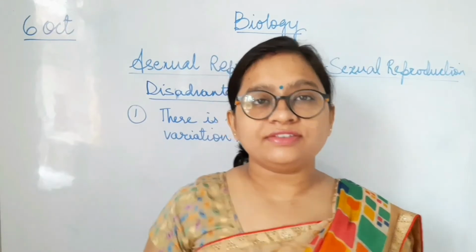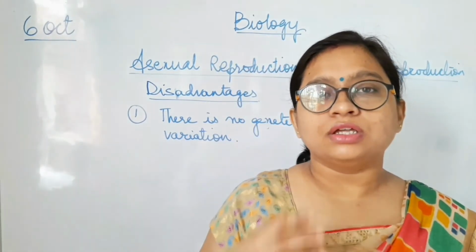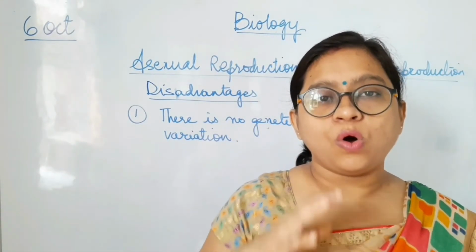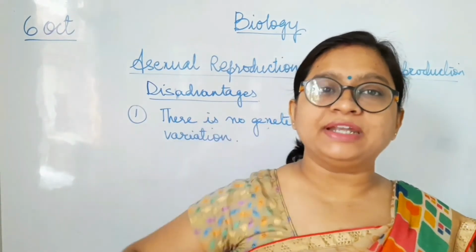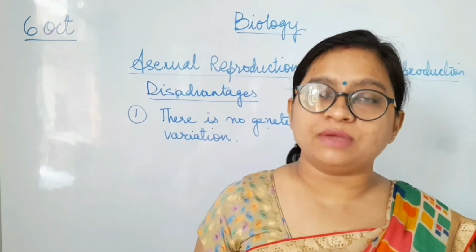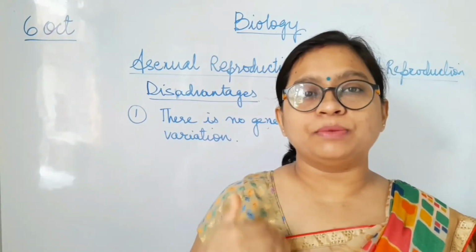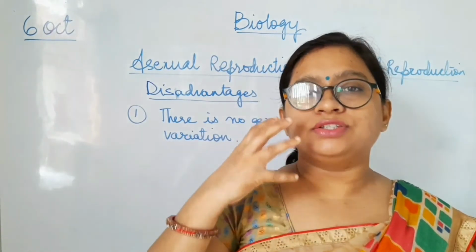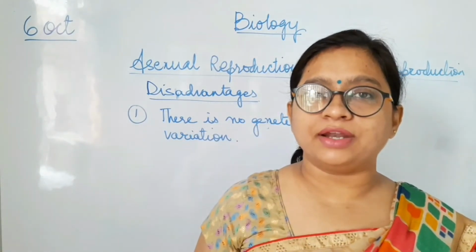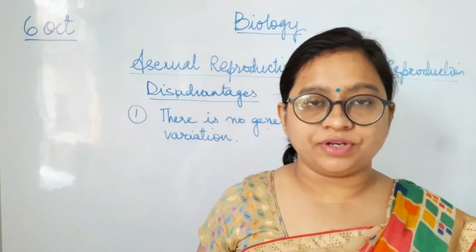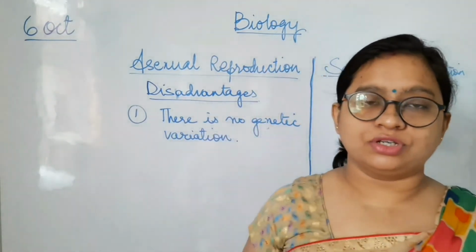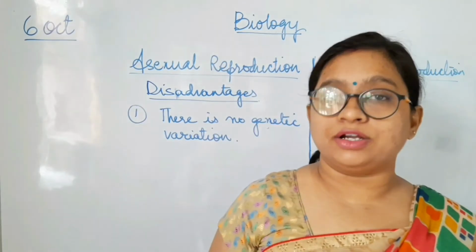When asexual reproduction is happening, the parent passes all the genetic material to the offspring. So the offspring is completely a clone, identical to the parent, meaning all the genetic material in the parent is replicated in the offspring. So there is no genetic variation. Now what is the disadvantage of this?